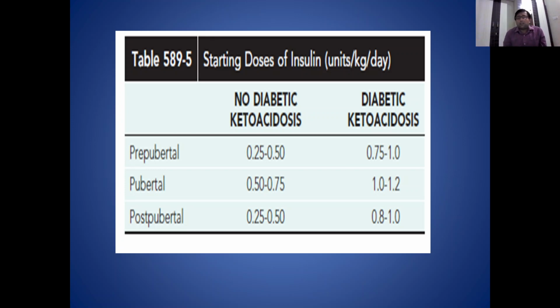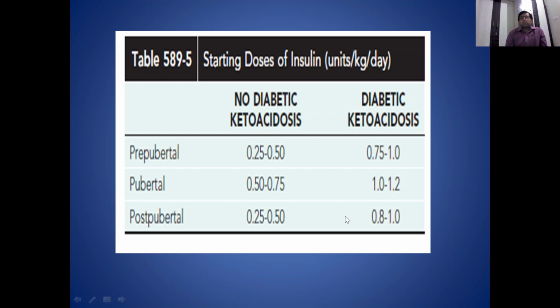This table tells that if a prepubertal child who does not have diabetic ketoacidosis comes, then he requires 0.25 to 0.5 units per kg per day of insulin dose, and so on. But in case of a patient presenting with diabetic ketoacidosis, we have to give higher doses of insulin.